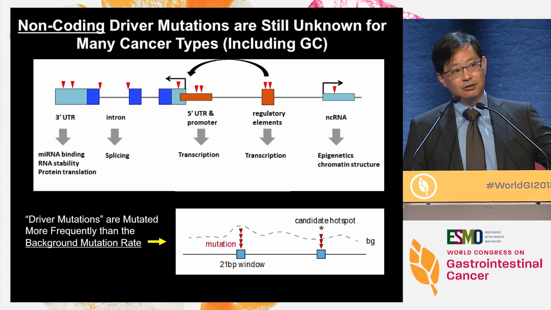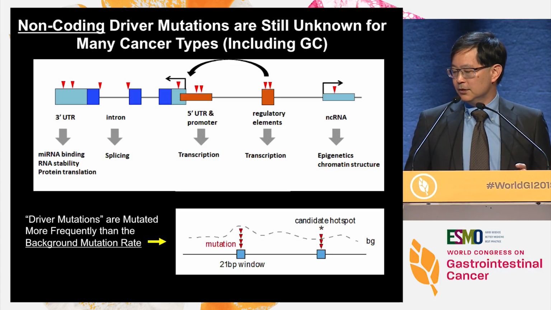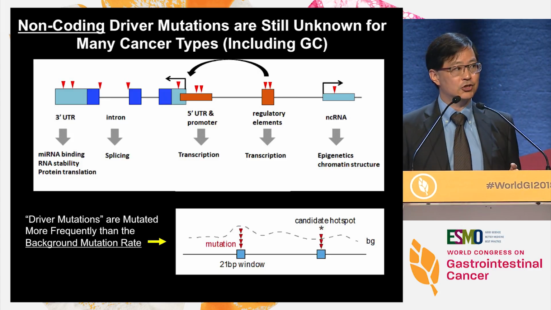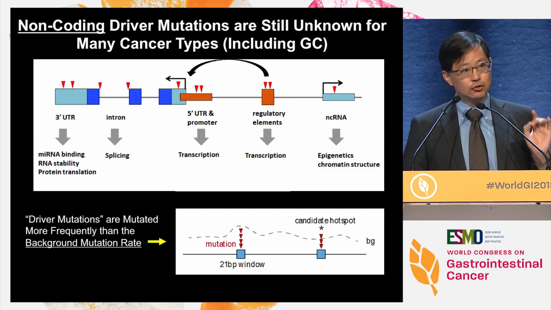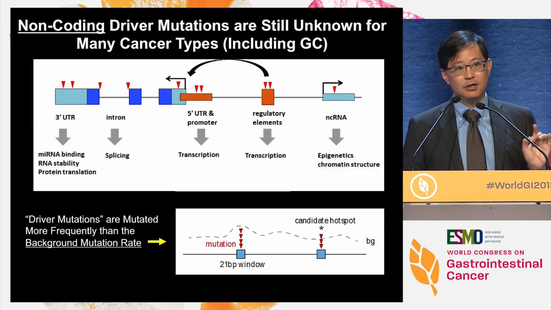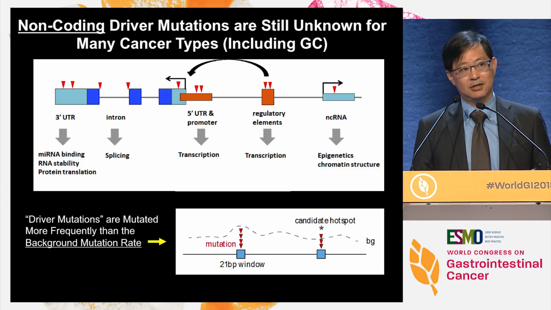So what is the difficulty in finding these driver mutations? For that, we need to understand, from a cancer genomic standpoint, the formal definition of a driver mutation. A driver mutation has nothing to do with the function of that mutation. From a strict standpoint, a driver mutation is an element that is mutated above the background mutation rate in a particular region.